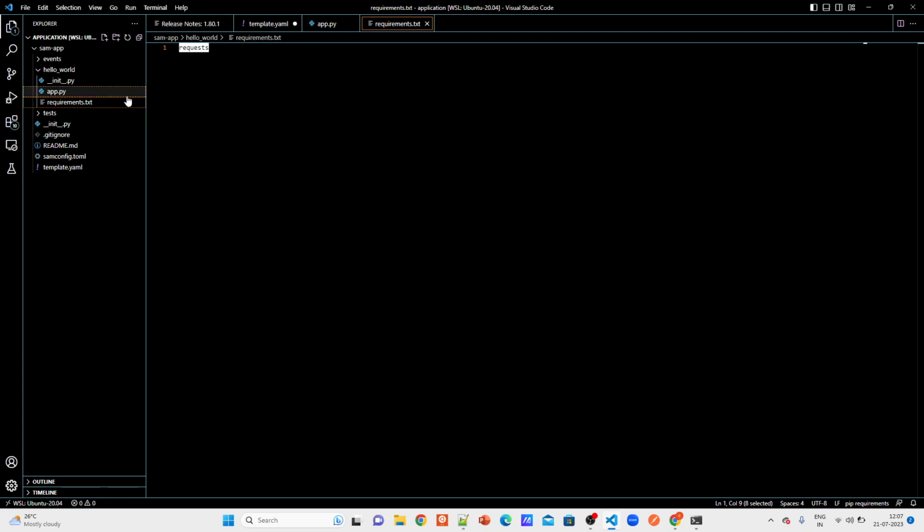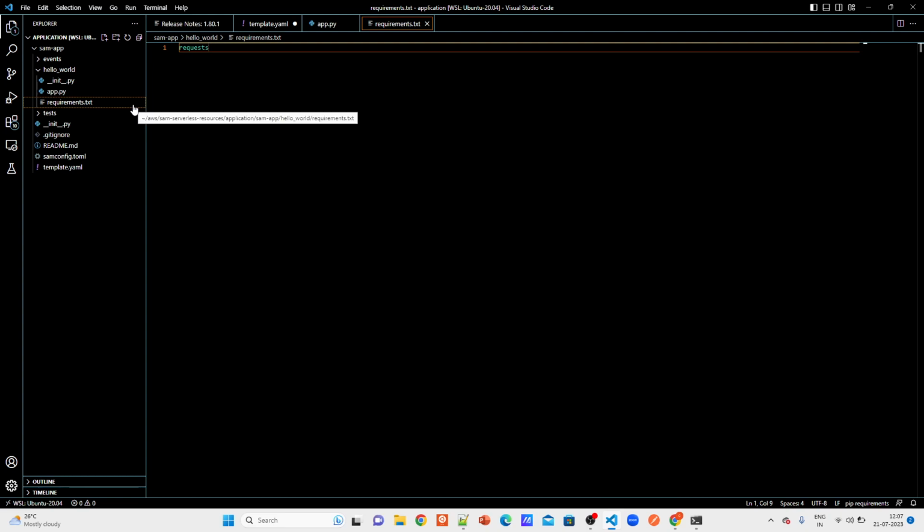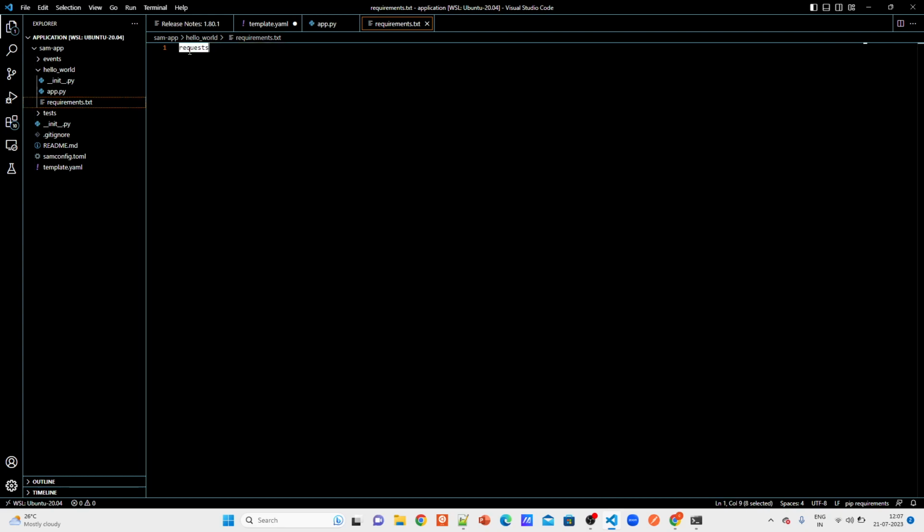One is directly provide this as a requirements.txt and combine it with Lambda code, or provide it as a layer and attach it to your Lambda. The second part I will show you in the next video, but this is the first part. This part may fail in some large packages, or it may not be a good practice also, but I will show you nevertheless, and you can use it in this way also.